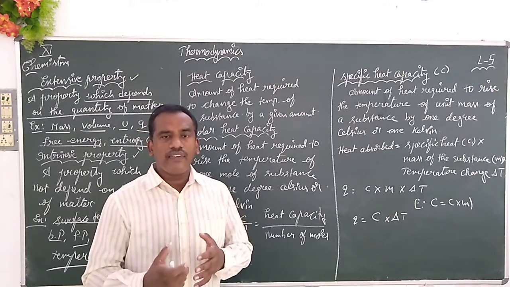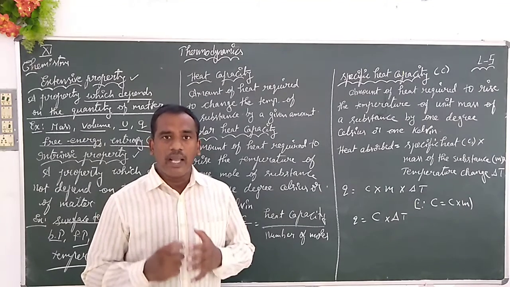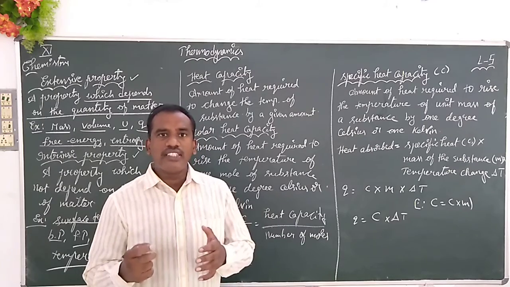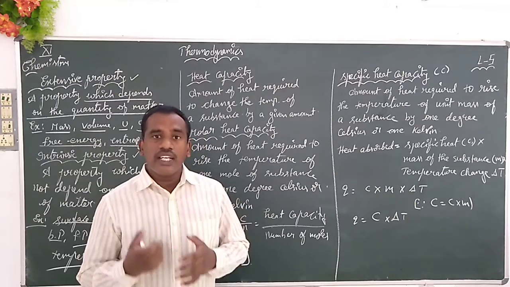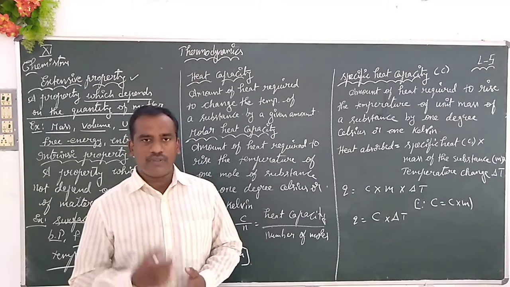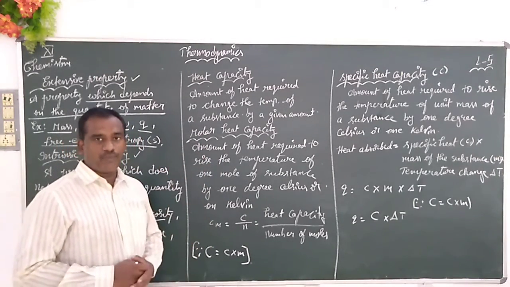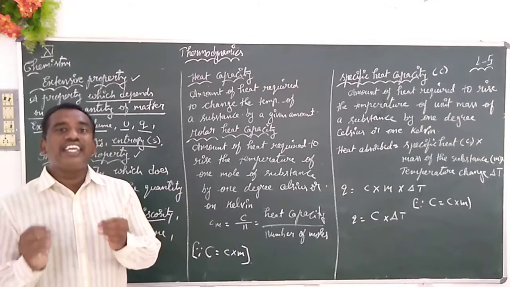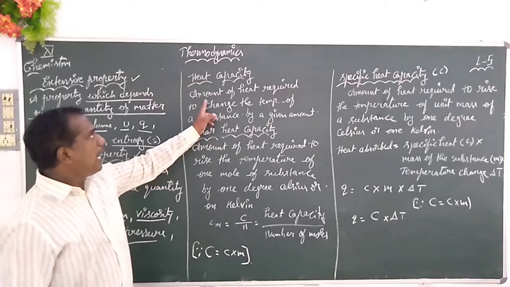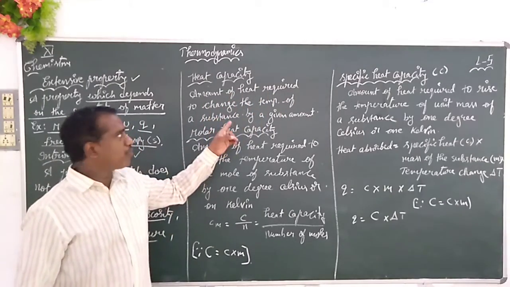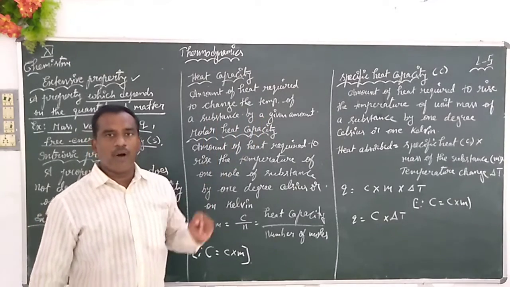So the amount of heat absorbed by a substance to raise its temperature by 1 degree Celsius or 1 Kelvin is some measurement. That measurement we call the heat capacity. So what is meant by this heat capacity? It means the amount of heat required to change the temperature of a substance by a given amount.